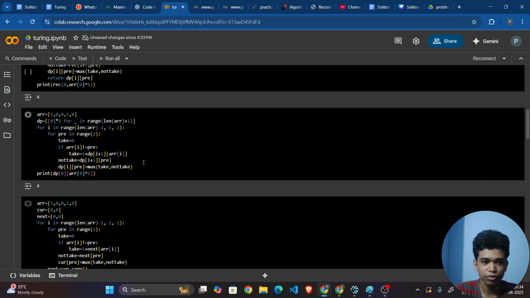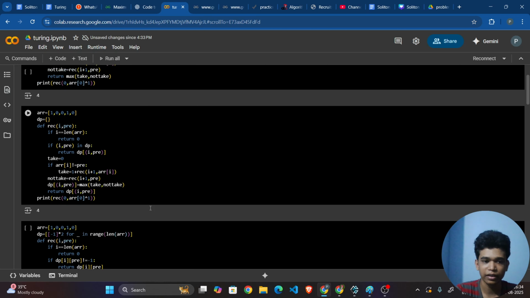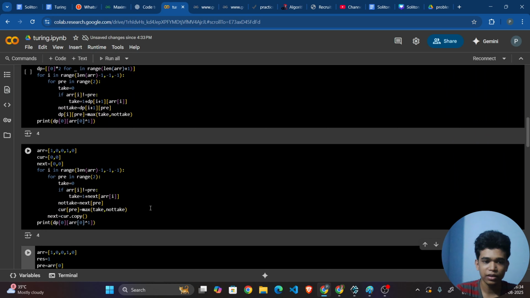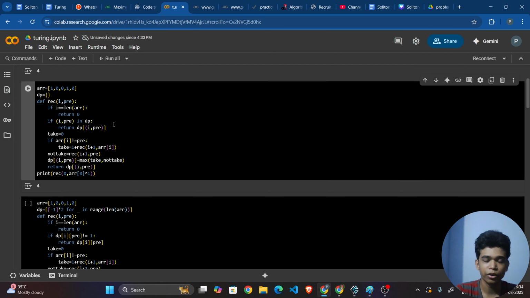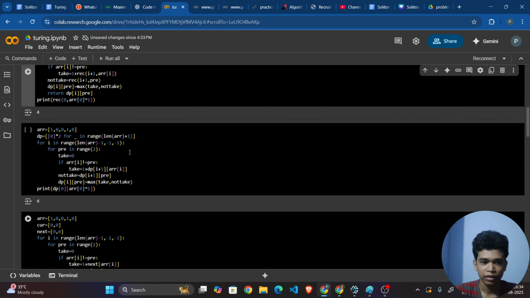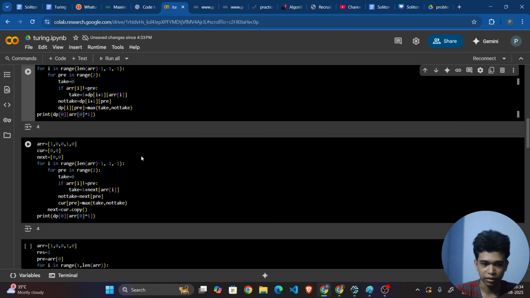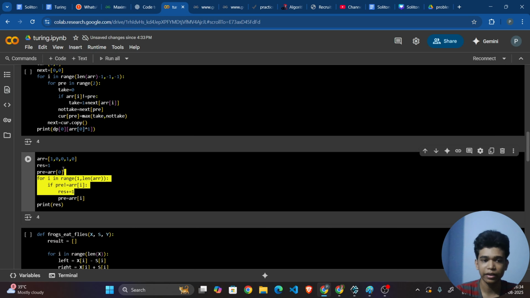And see here, this is going to be your recursion code. In each and every cell I have written this. So this is the recursion code, this is going to be the memoization using hash map, this is going to be your memoization using array, this is going to be your tabulation, this is going to be your space optimization, and this is going to be your greedy approach. I told you. So understand this clearly.